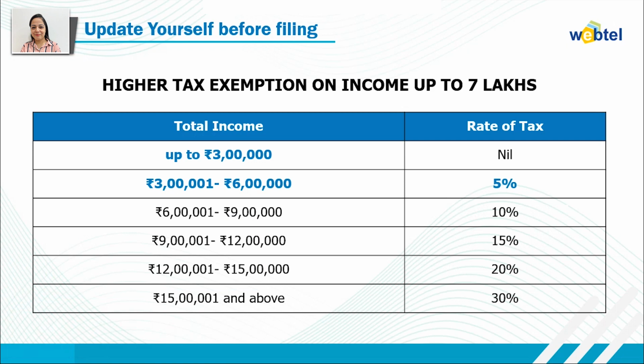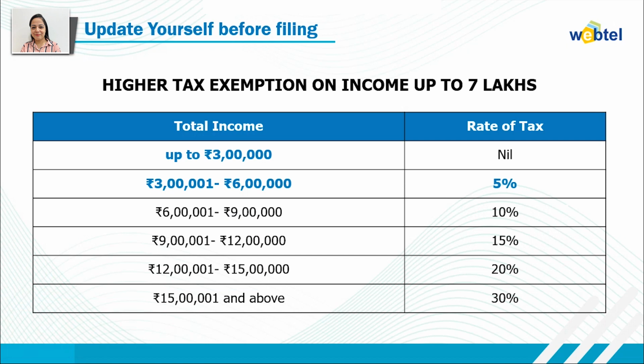If their income exceeds 6 lakh but is up to 9 lakh, then they need to pay 10% tax. If they have income more than 9 lakh but up to 12 lakh, then they need to pay 15% tax. If income is more than 12 lakh but up to 15 lakh, then they need to pay 20% tax. And if their income exceeds 15 lakh, then they need to pay 30% tax.